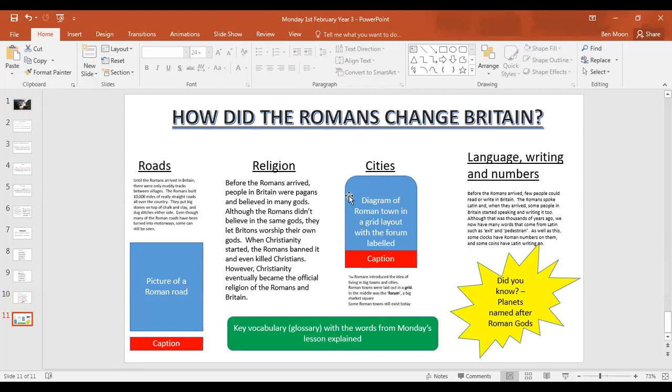You're welcome, if you've got time, to do your diagram, adding or did you know box. That's something you can do if you've got a few spare minutes over the next week, just to finish off those little bits and make it look pretty. Maybe put a bit of color in the background, a few pictures, things like that. So that's for you whenever you've got a spare moment, just to finish off making it look really, really nice. But those two paragraphs of what we're doing today, you can use anything from this PowerPoint. Just go back in the video to help you.